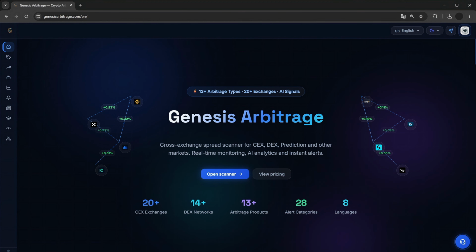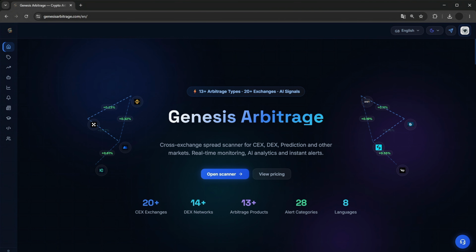Welcome everyone. In this review, we'll show you the most advanced crypto arbitrage scanner of 2026. The scanner constantly tracks prices on DEX and CEX platforms, as well as prediction markets and other exchanges. On top of that, the parser features AI analytics, detailed charts, and much more.